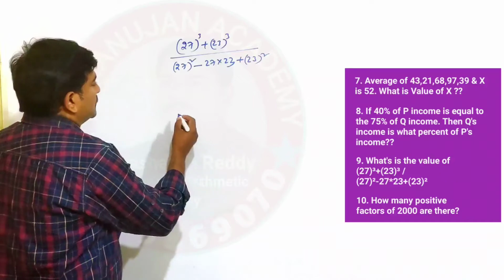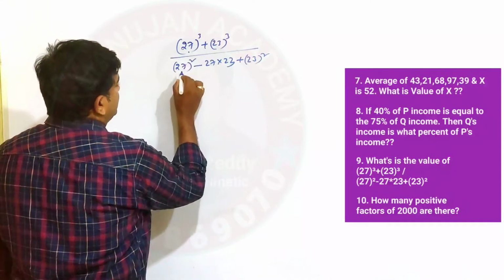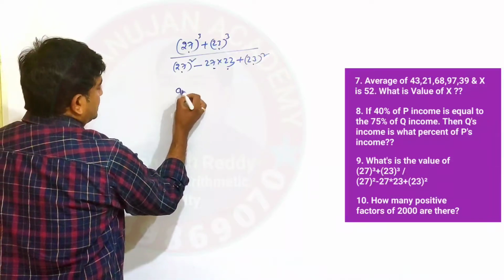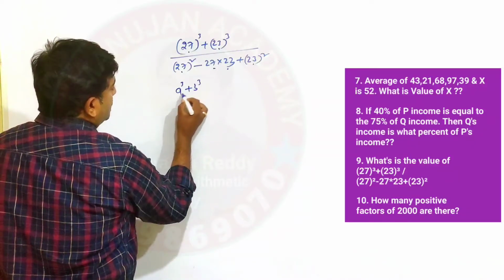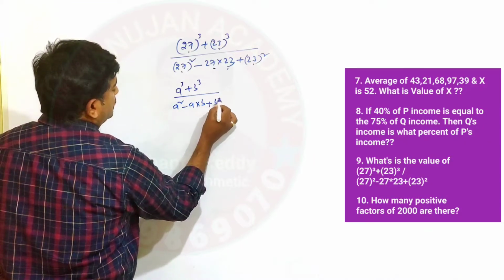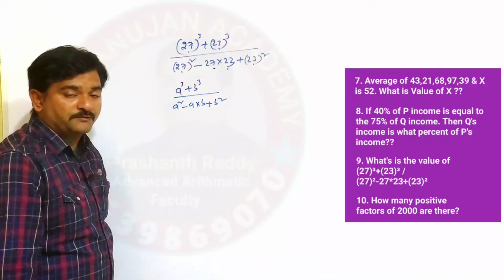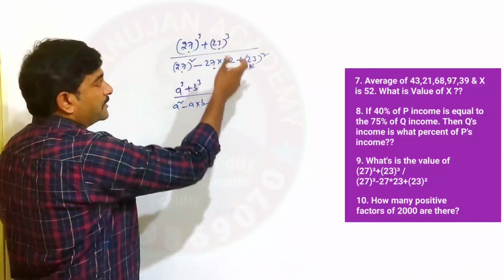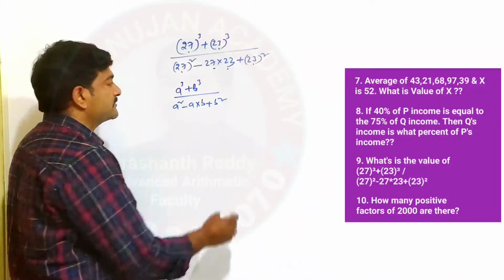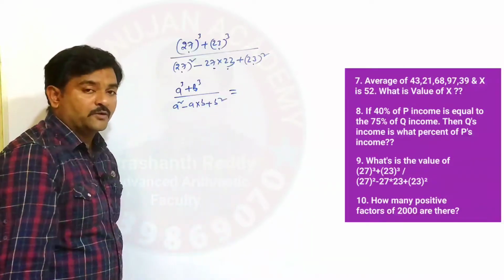By seeing this question, 27 is there, 23 is there, and it is like a cube plus b cube by a square minus ab plus b square. If you can recognize that, what is the a cube plus b cube value?